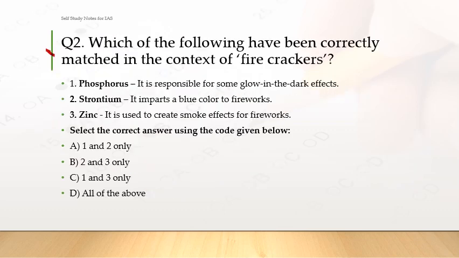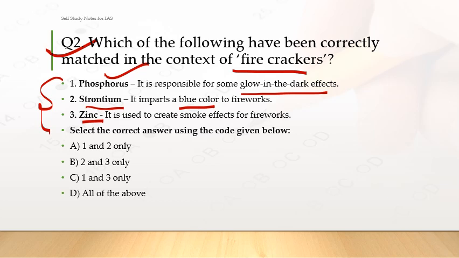Now question number two: which of the following have been correctly matched in the context of firecrackers? There are various chemicals used, and what they produce is the question. One, phosphorus, responsible for some glow in the dark effects. Two, strontium, it imparts a blue color. Three, zinc, it is used to create smoke effects for fireworks. Select the correct answer using the code given below. So what are those chemicals which are used for specific effects? If they are correctly matched, then these are your options.